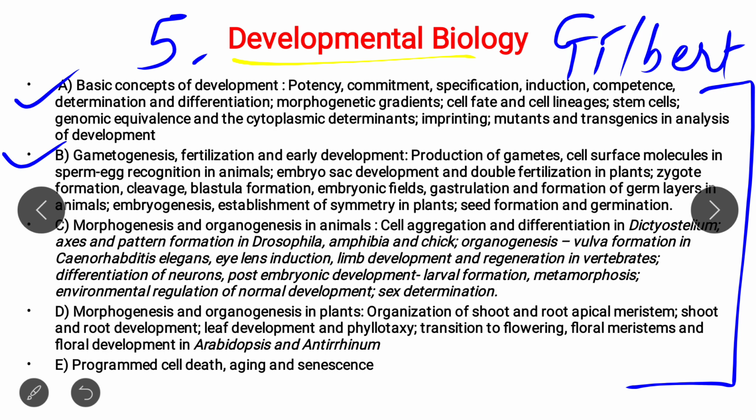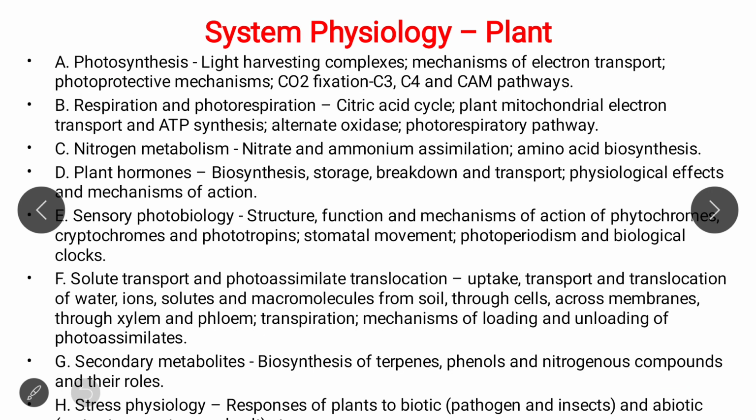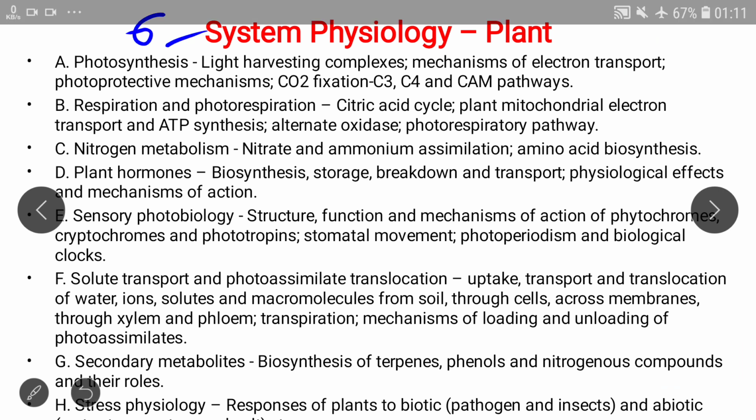And here you can read a few topics, for example axis and pattern formation in Drosophila, amphibia, chick, organogenesis, vulva formation in C. elegans, that is Caenorhabditis elegans, induction, limb development, all this. So read all these topics, and these two topics are from plants, which you can easily find in Taiz and Zeiger. Now the next module, module number 6, is plant physiology.